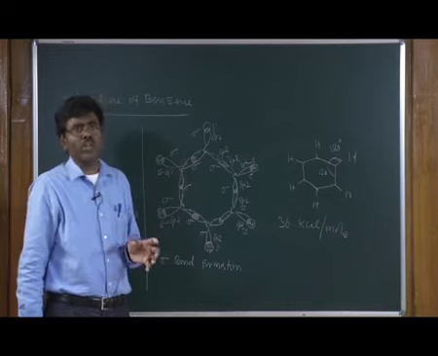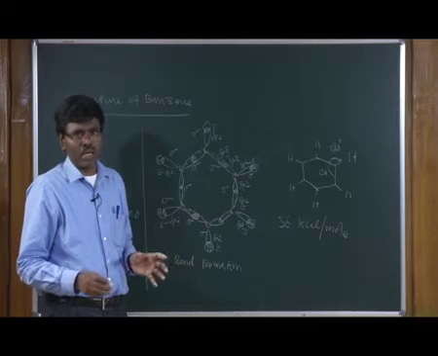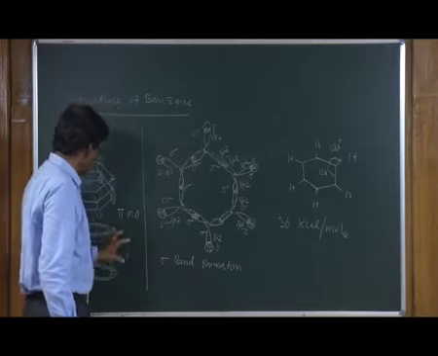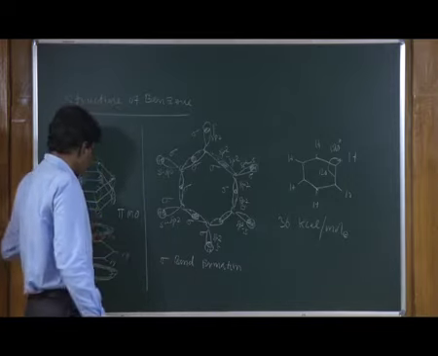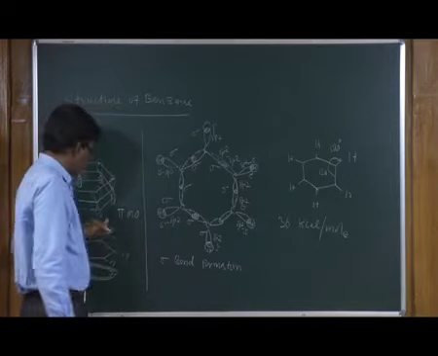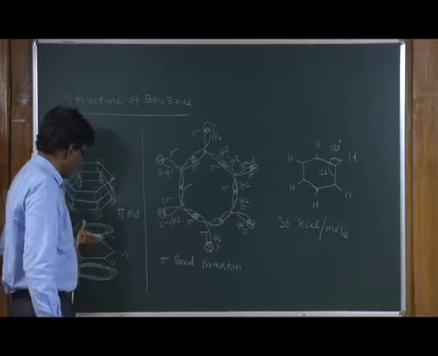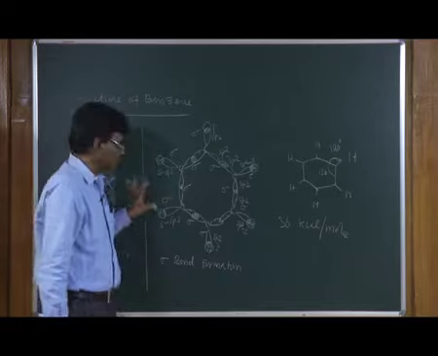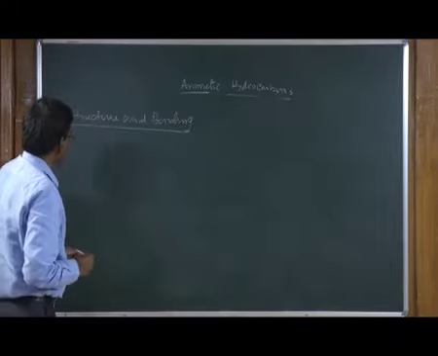1,3,5-hexatriene. When you have 3 carbon-carbon double bonds, if you compare the stability of this one, this is more stable, because of the delocalization of the pi electrons, and as you can see here there is a ring current above and below the plane of the benzene ring. This makes the benzene more stable.